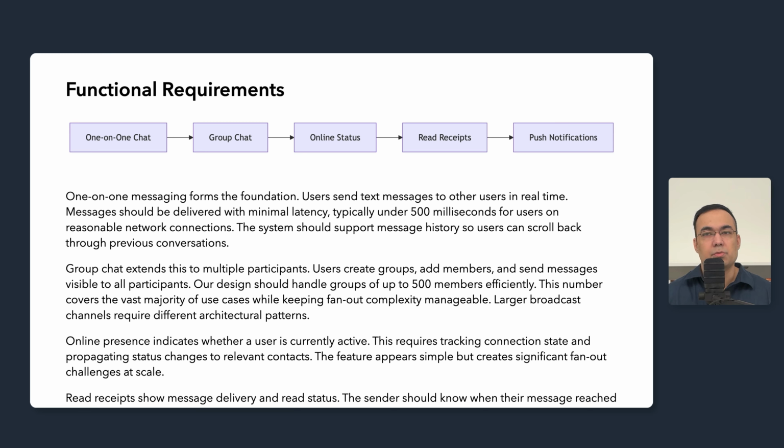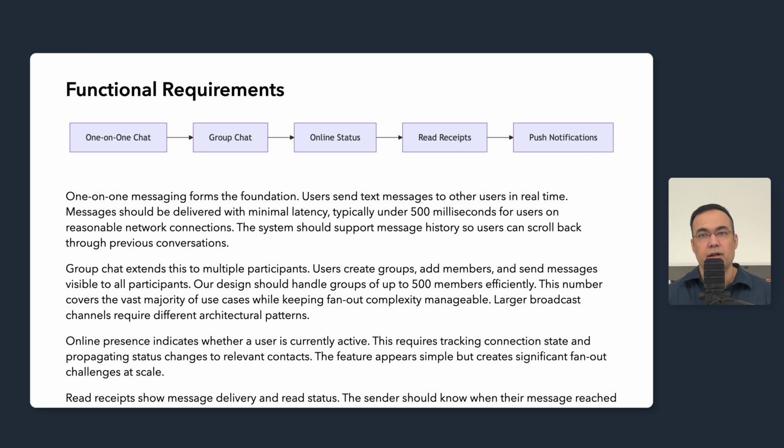Read receipts show message delivery and read status. The sender should know when their message reached the recipient's device and when the recipient has actually viewed the message. This requires tracking state per message per recipient, which adds storage overhead and creates its own fan out challenges for group messages. Push notifications alert users when the application is not active.